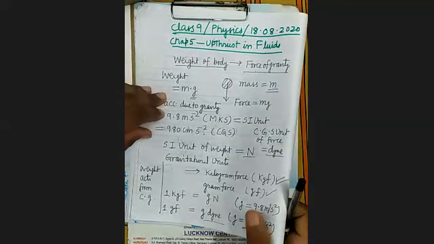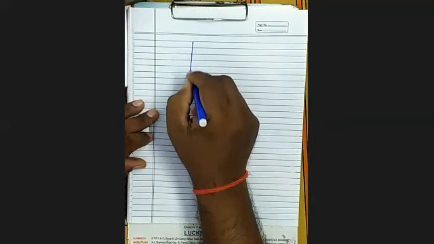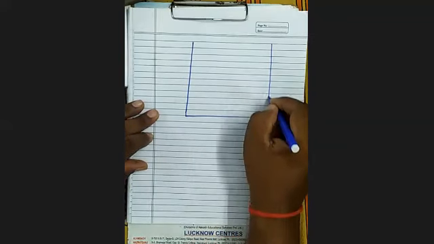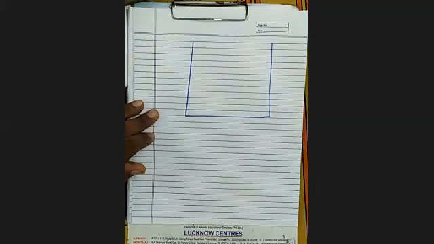Now see here. Suppose this is a container. Here I have taken a container which is containing some amount of water, or there may be some other liquid also.